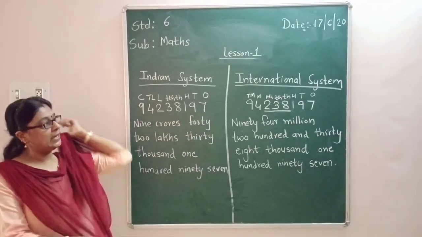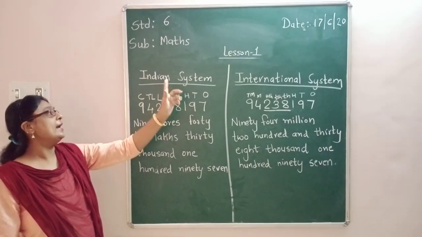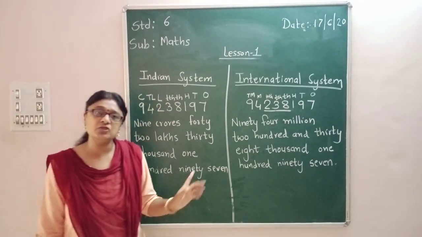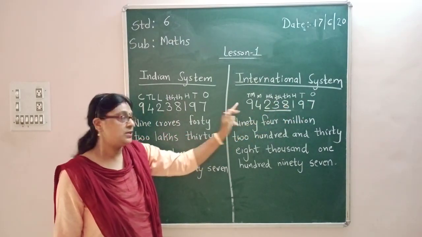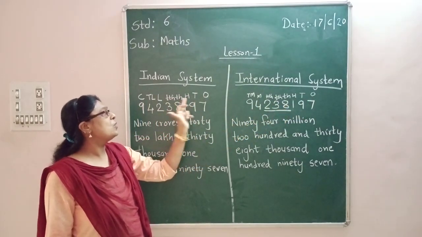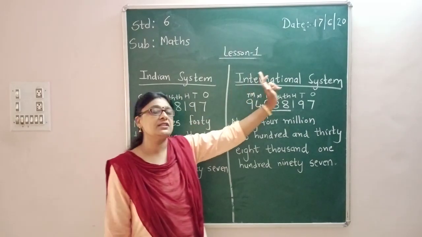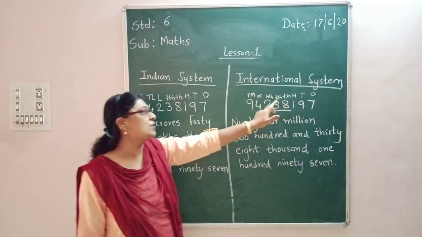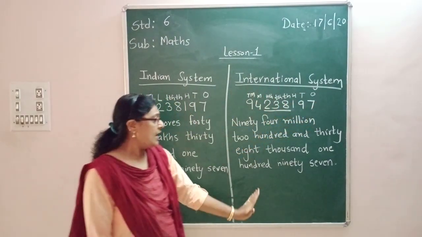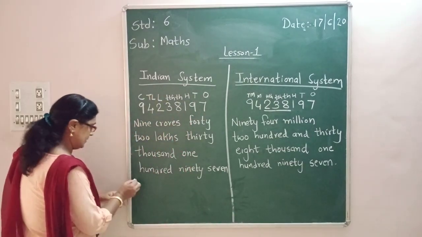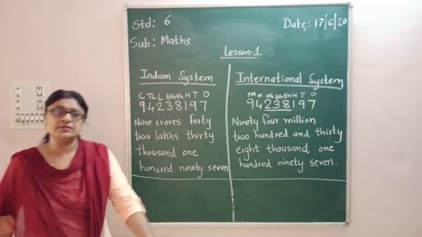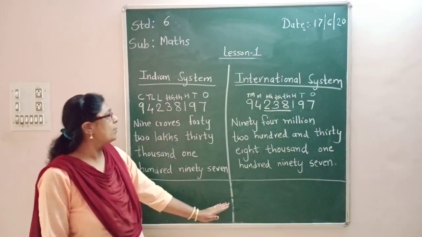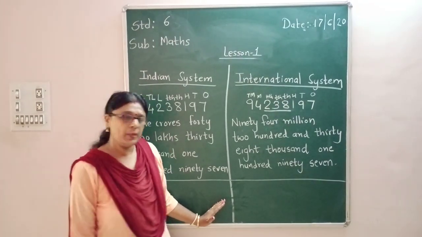So according to the international system and Indian system, the first step that you have to do is write the place values. If it is the Indian system, you have to write in this way, and if it is the international system, you have to write in this way. Now comes placing of commas.